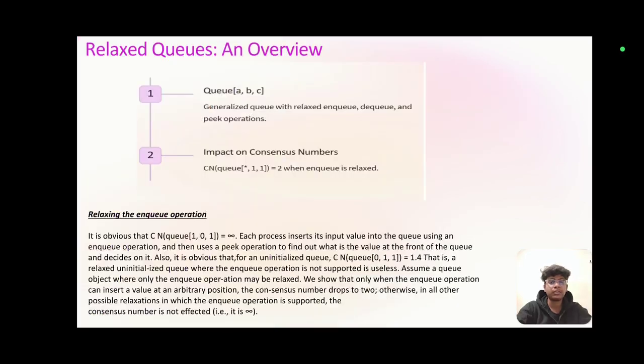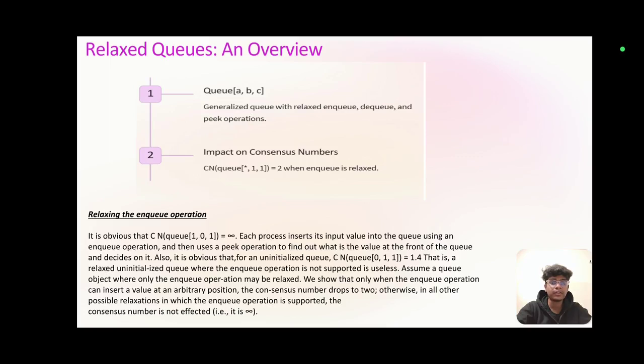Relaxed queues and overview. First queue, we can take list, a generalized queue with relaxed NQ, DQ and peek operations. Relaxing the NQ operation. It is obvious that CN(Q) equals infinity for a list. Each process inserts its input value into the queue using an NQ operation and then uses a peek operation to find out what is the value at the front of the queue and decides on it.